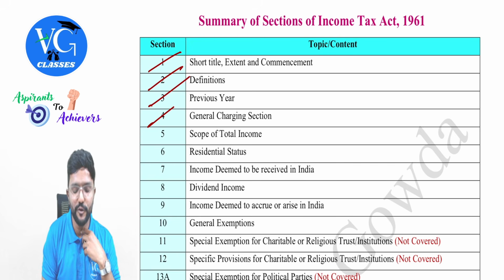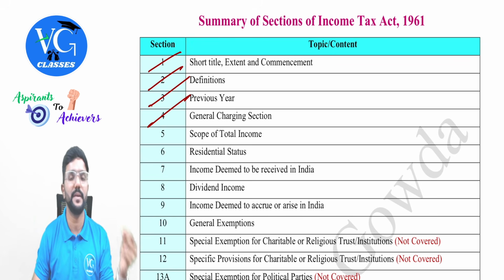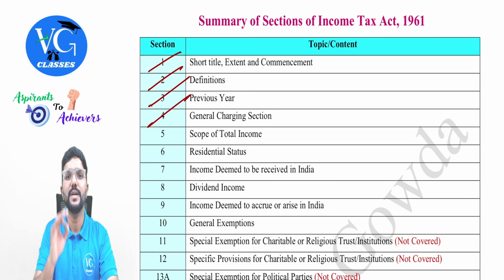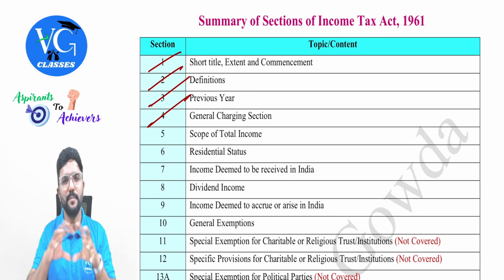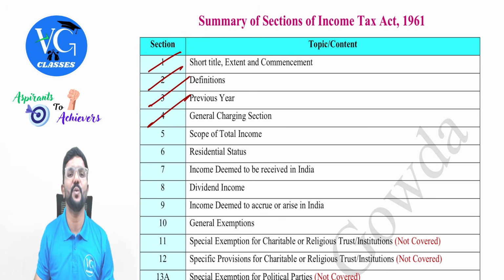Then section 3, which talks about the previous year, which we learned in this chapter. Then section 4, which talks about the general charging section. That is, the total income of a person earned during the previous year will be taxable in the assessment year, guys. Then we should also learn the specific charging section, which I will cover in the respective head, guys. So as of now, we have covered 4 sections, guys, along with some basic concepts. So this is all about the revision of chapter 1, people.